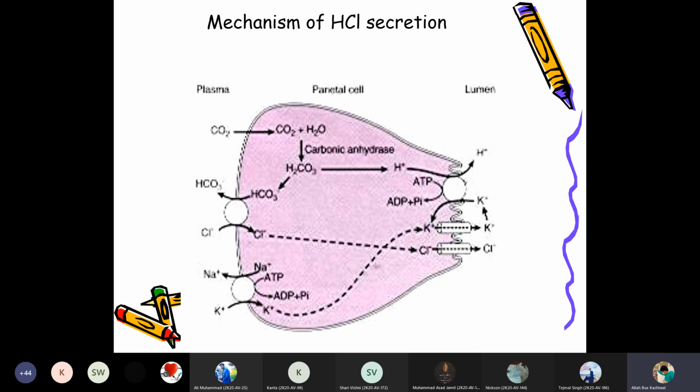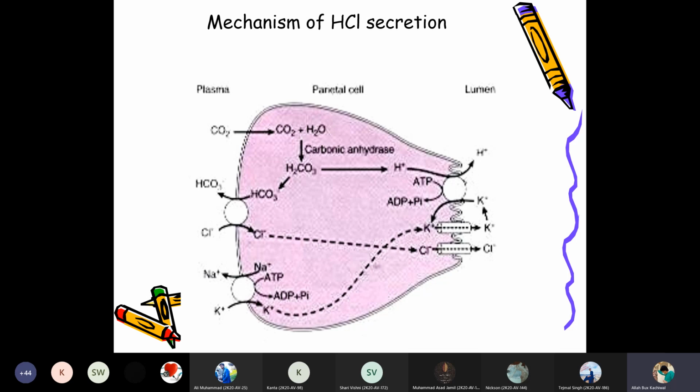So now the mechanism of the hydrochloric acid secretion, how it is produced. Mostly the parietal cells and the lumen are responsible for producing this hydrochloric acid. When carbon dioxide enters, it reacts with water in the presence of carbonic anhydrase and produces carbonic acid, and then bicarbonate is developed.